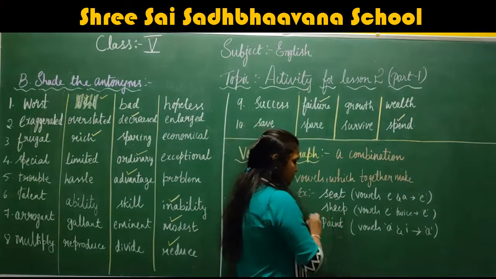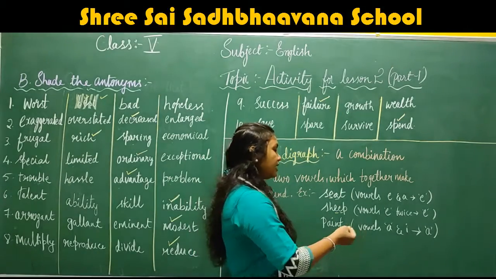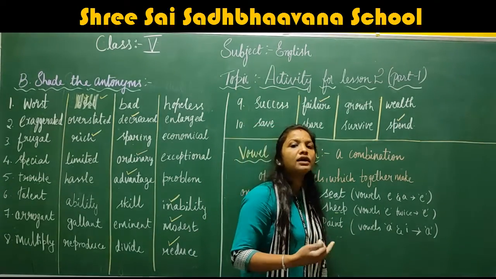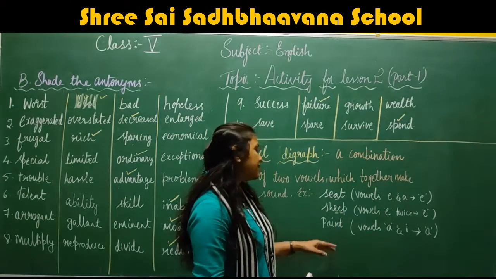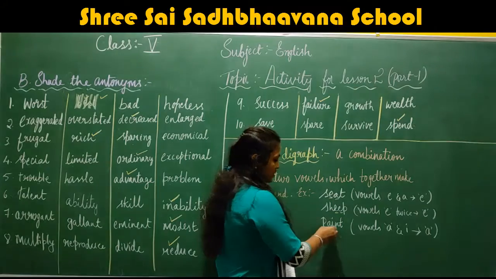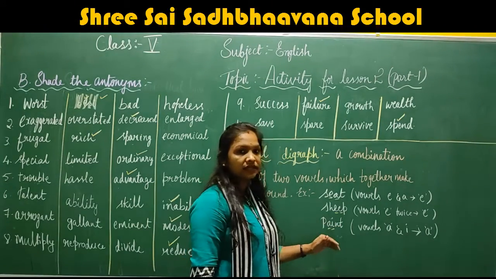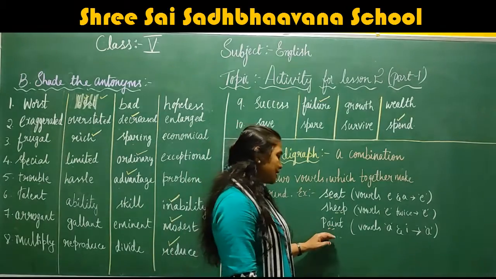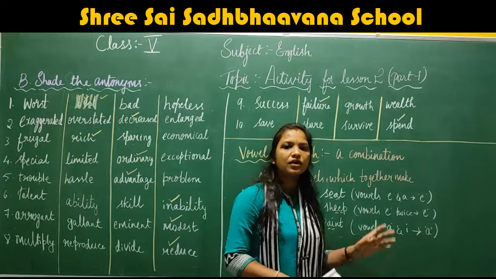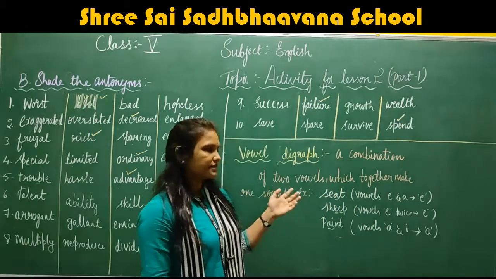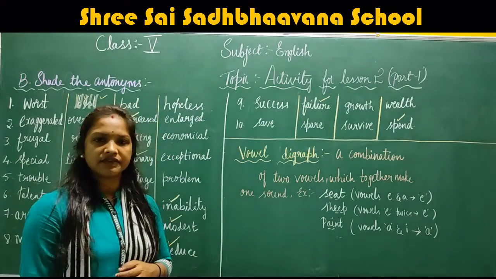Okay, now here next is sheep. Here vowel E comes twice and it gives a single long E sound, sheep. Now next is paint. The two vowels, A and I, combine together giving long sound A, paint. Okay, understood vowel digraph? Yes, now we will do the activity based on this.